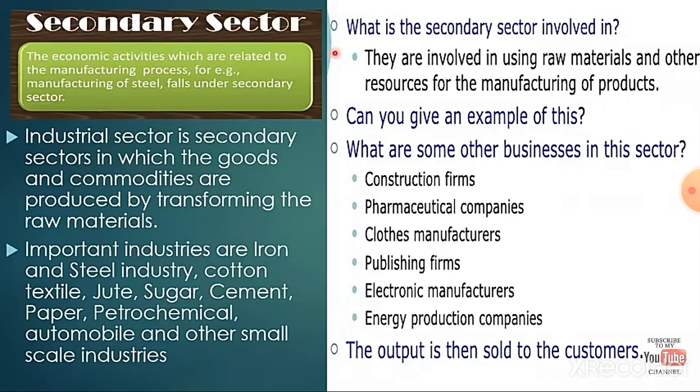Industrial sector is secondary sector in which the goods and commodities are produced by transforming the raw materials. Important industries are iron and steel industry, cotton, textile, jute, sugar industry, cement industry, paper, etc. So what is secondary sector involved in? They are involved in using raw materials and other resources for the manufacturing of products.